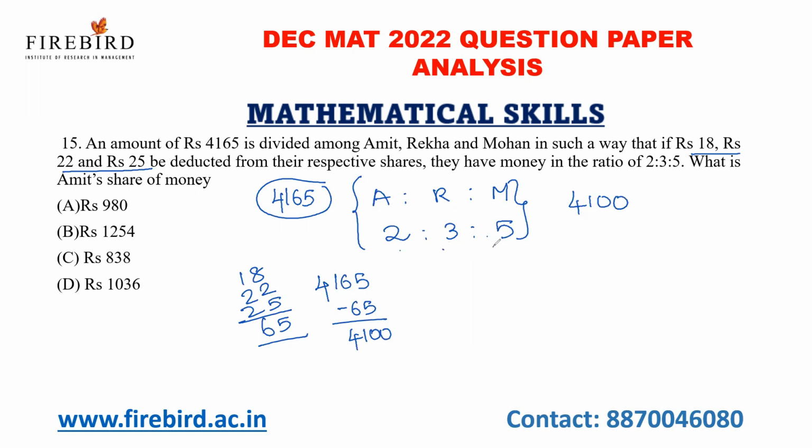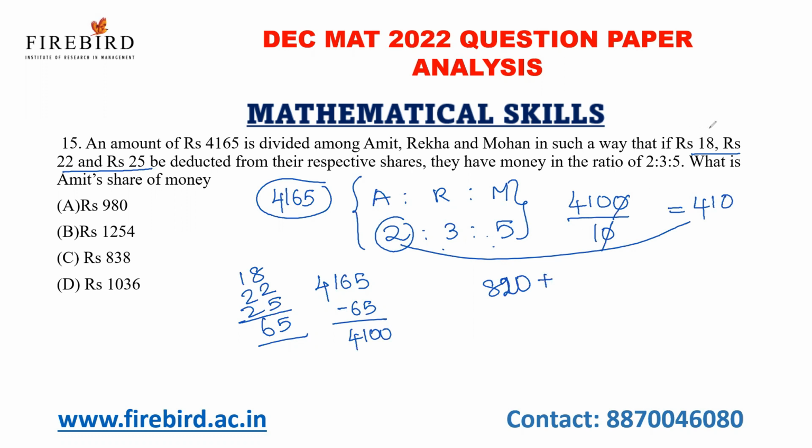If the ratio is 2 is to 3 is to 5, the total parts will be 10. The 0s will get cancelled, 41 by 10 is 4.1... what is Amit's share of money? So 2 into 410, which is 820, is Amit's share, plus